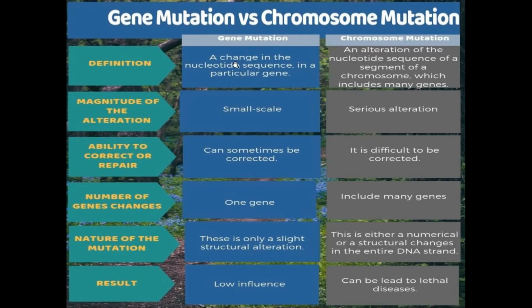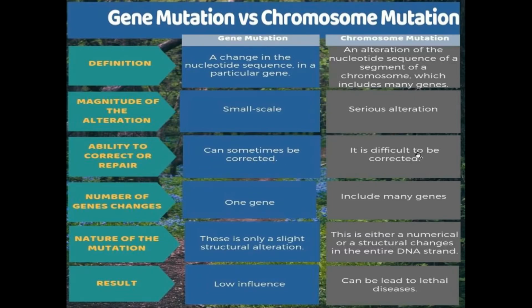Definition: gene mutation, a change in the nucleotide sequence in a particular gene. Chromosomal mutation, an alteration of the nucleotide sequence of a segment of a chromosome, which may include many genes. What is the magnitude of alteration? Small scale here. Here it is serious alteration takes place in the chromosomal mutation. Ability to correct or repair can be sometimes corrected.